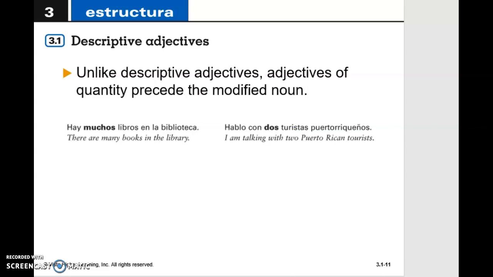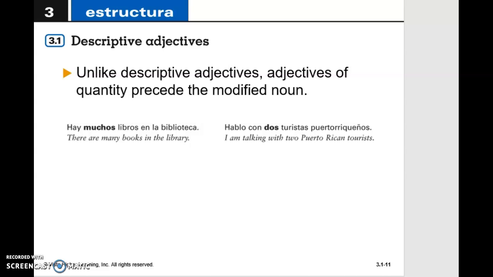Just about the descriptive adjectives, the difference between the quantity adjectives is that they are going to go before the noun, because the other adjectives that we were talking about usually go after the noun. So you can say un chico alto, a tall boy, okay? But alto goes after chico, un chico alto.